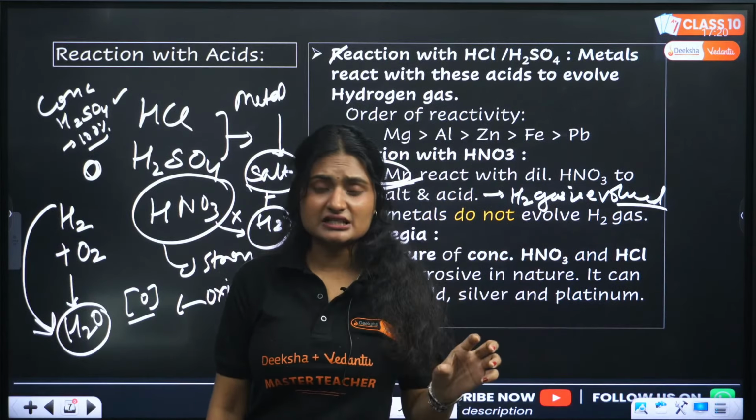Sometimes, if you want to clean jewelry, some people put these silver, gold, platinum items in this mixture, and the upper layer gets dissolved, and the underneath layer, which is very clean, shows, so your jewelry is sparkling again. I hope it is clear.